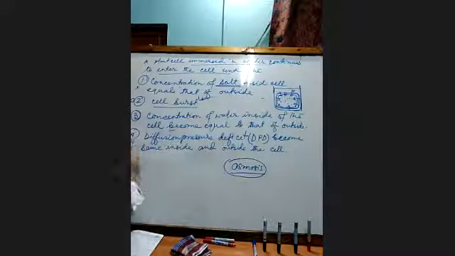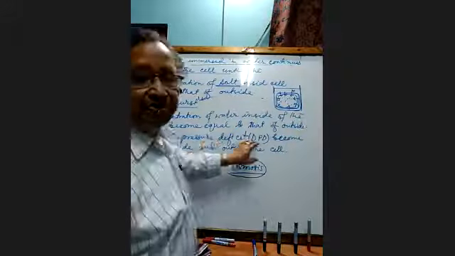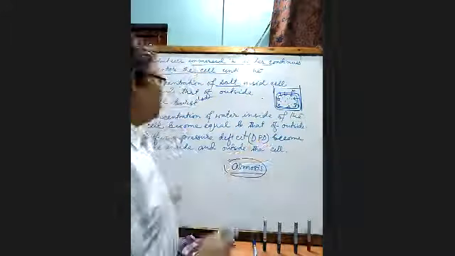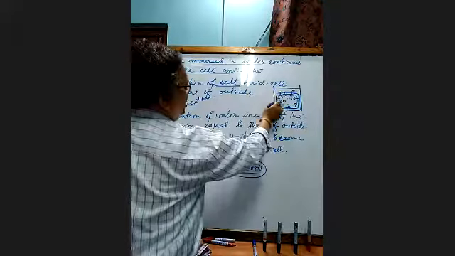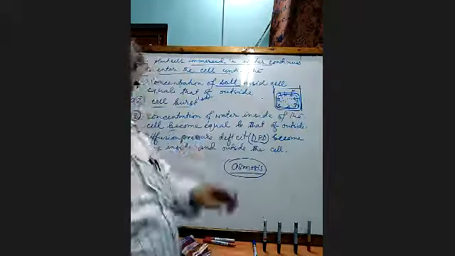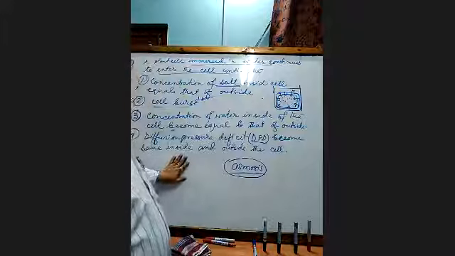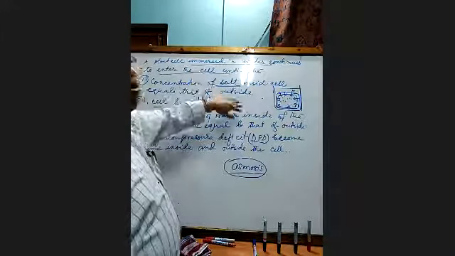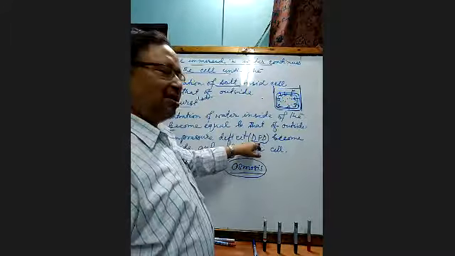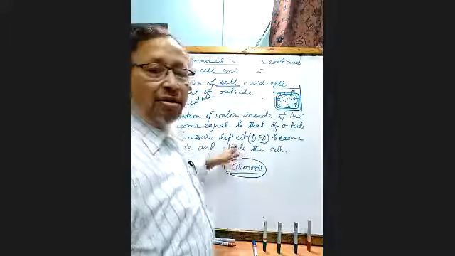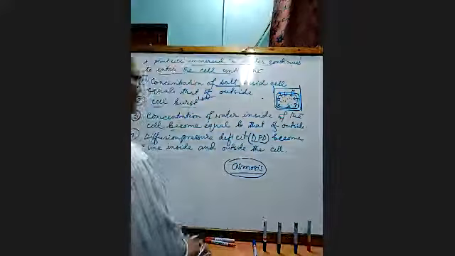The next one is the diffusion pressure deficit, DPD, outside and inside being equal. Water will move till this DPD is equal on both sides.